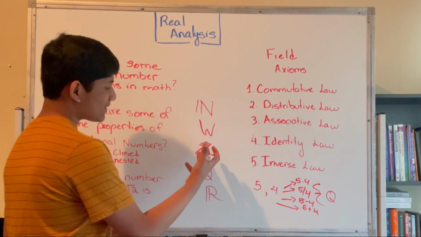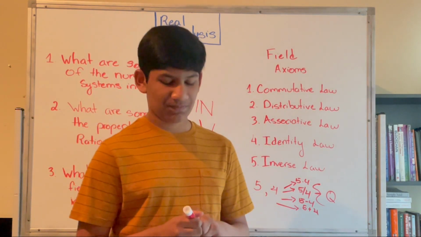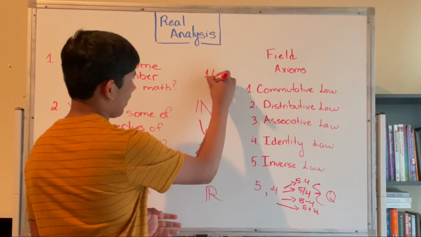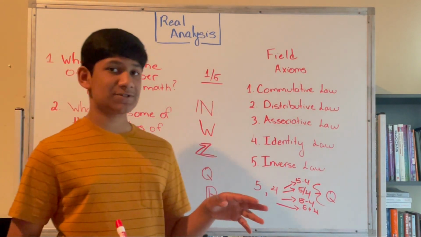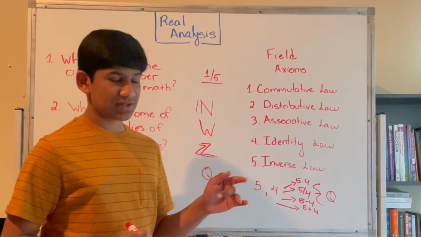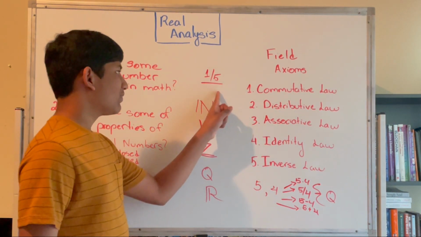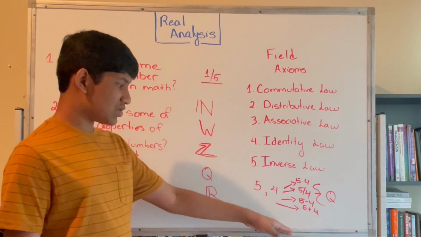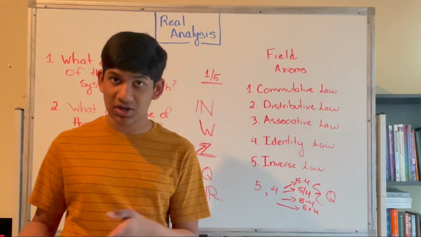Now, this does not hold for all of the number systems. For example, let's consider the integers. We can see that they don't have 1 divided by 5, or 1/5, so they fail. It's important to realize that the whole numbers are a subset of the integers, and the natural numbers are a subset of the whole numbers. So the natural numbers are also a subset of the integers, which means that if the integers aren't closed under division, then the whole numbers and natural numbers aren't closed under division either.